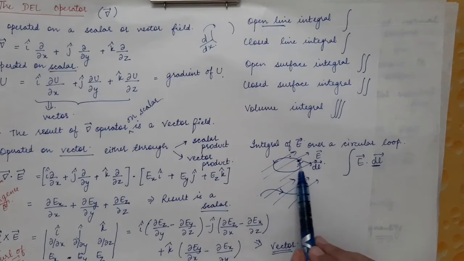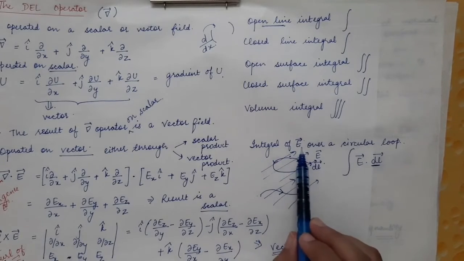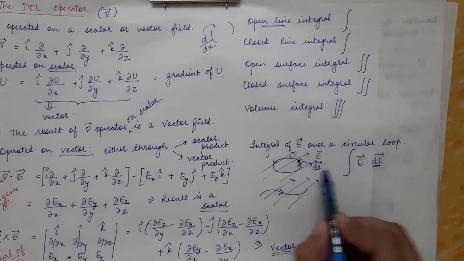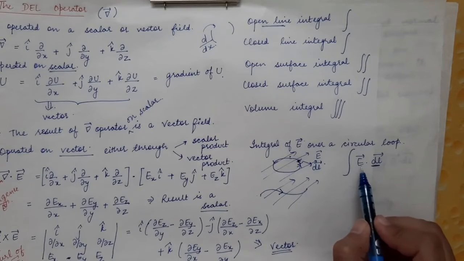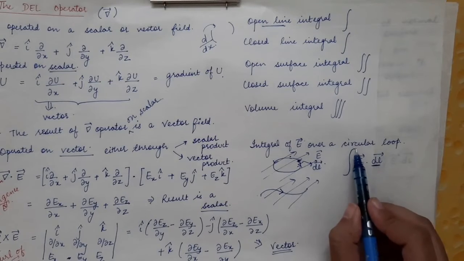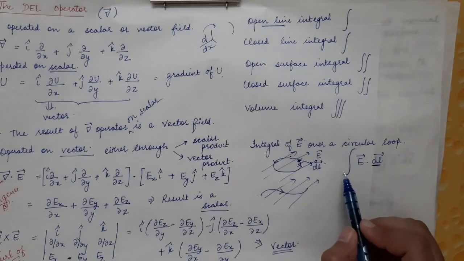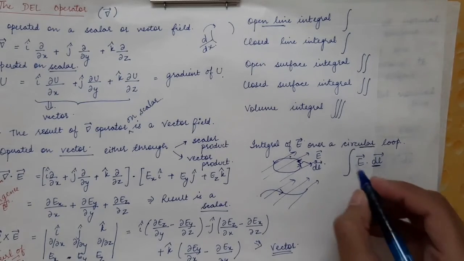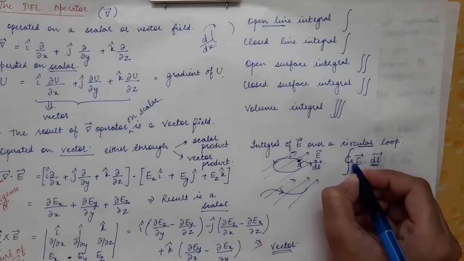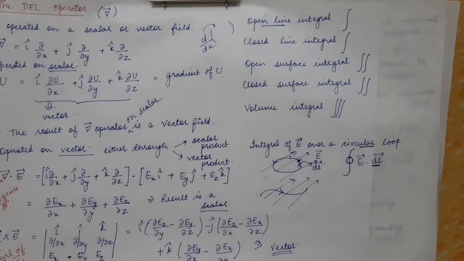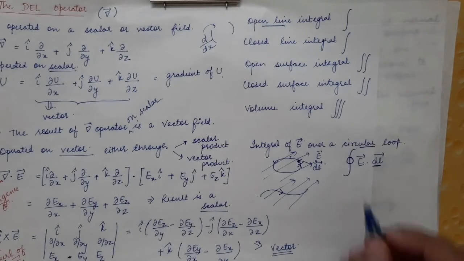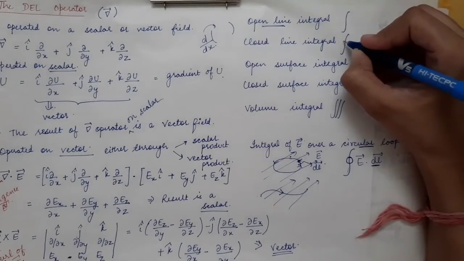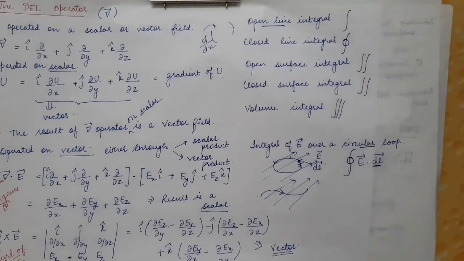We have a closed loop, and we have to do the integration of a particular field over a closed loop. So in that case the line integral will remain the same, E vector dot dl vector, plus we will do the integration. But now over here we have a circular loop which is closed, therefore we put a symbol of a closed loop. So a circle is drawn on the integral sign. So the symbol of closed line integral is this one.